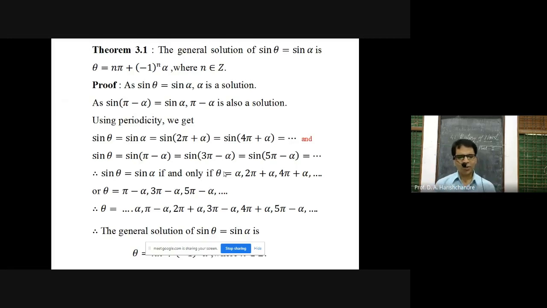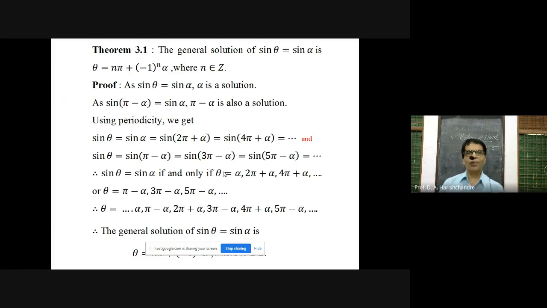Theta is equal to n pi plus minus 1 raised to n into alpha, n belongs to Z. So this is the compact form, the most general form of writing all the general solutions of the given equation. Okay, so in this way you can determine the general solutions of a trigonometric equation of the form sin theta is equal to sin alpha using the formula theta is equal to n pi plus minus 1 raised to n into alpha.